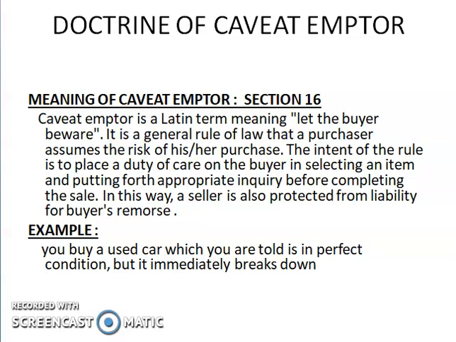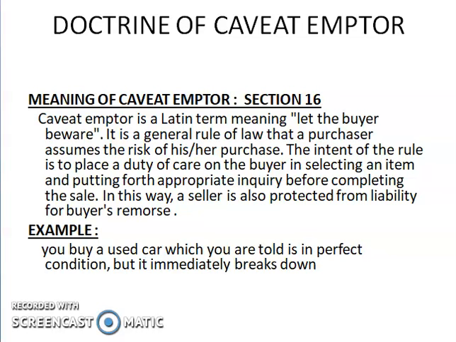Next topic is the doctrine of caveat emptor. The meaning of caveat emptor is let the buyer be aware. It has been discussed in section 16 of the Sale of Goods Act 1930. Caveat emptor is a Latin term meaning let the buyer be aware. It is a general rule of law that a purchaser assumes the risk of his or her purchase. The intent of the rule is to place a duty of care on the buyer in selecting an item and putting forth appropriate inquiry before completing the sale. In this way, a seller is also protected from liability for buyer's remorse.